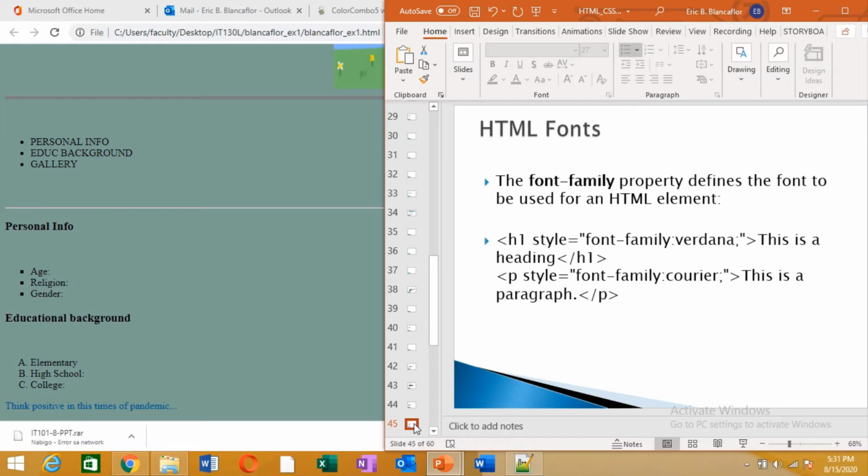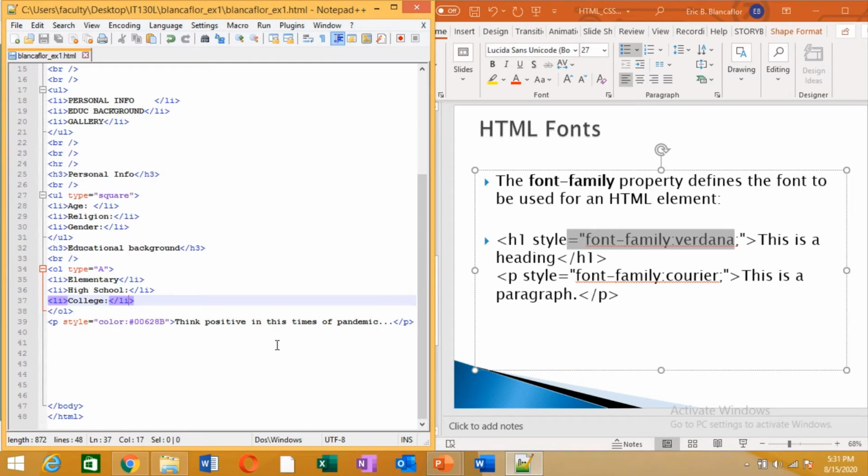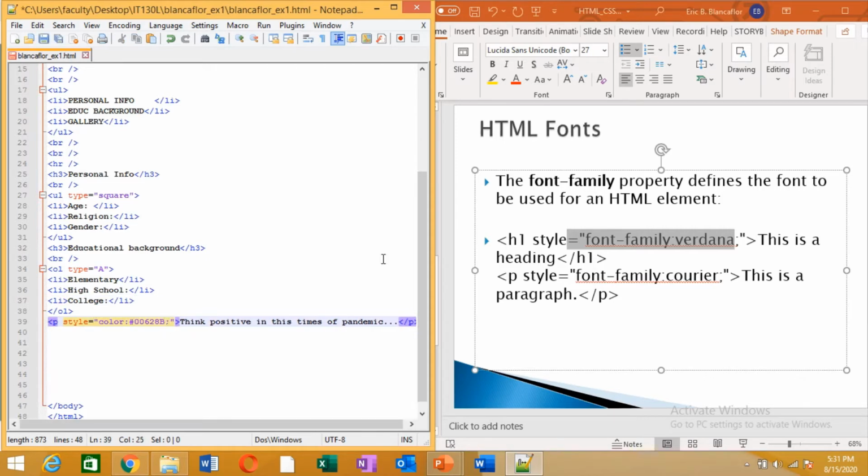For fonts, there, okay. Font dash family colon and then the font style. Okay. So example we did here, the paragraph, you want to declare color and at the same time you want to declare font. You add a semicolon.